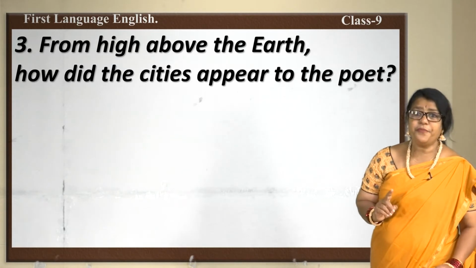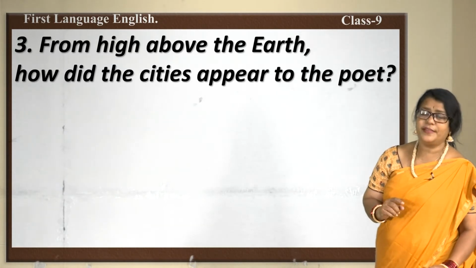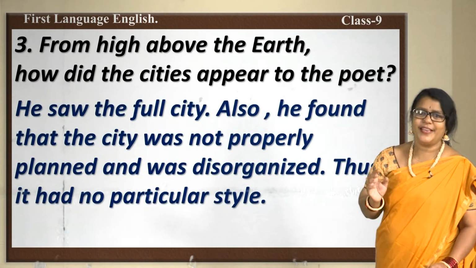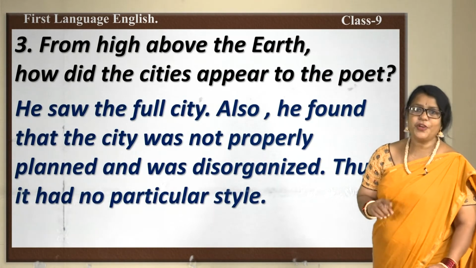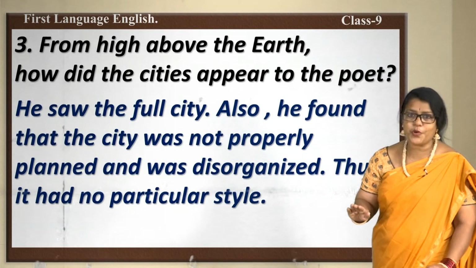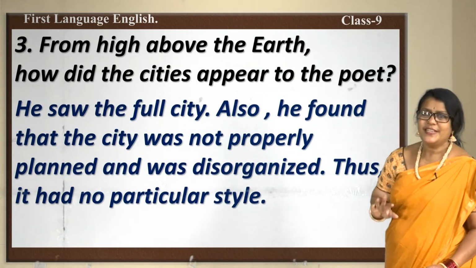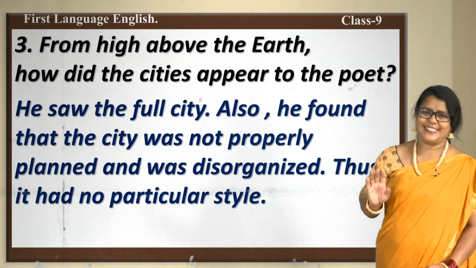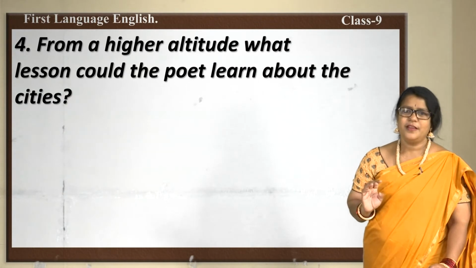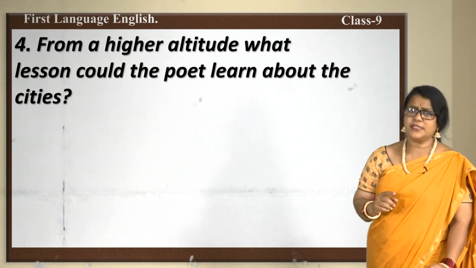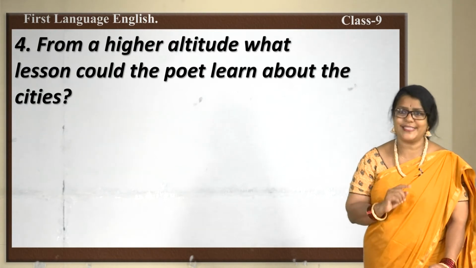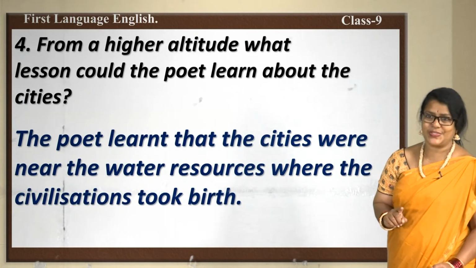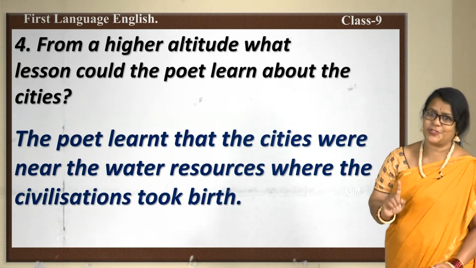Next question. From high above the earth, how did the cities appear to the poet? Yes, how did it appear? He saw the full city. Also, he found that the city was not properly planned and was disorganized. Thus, it had no particular style. From a higher altitude, what lesson could the poet learn about the cities? The poet learned that the cities were near the water resources where the civilizations took place.